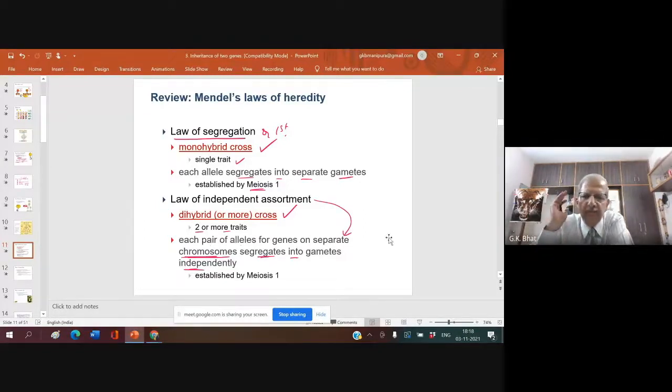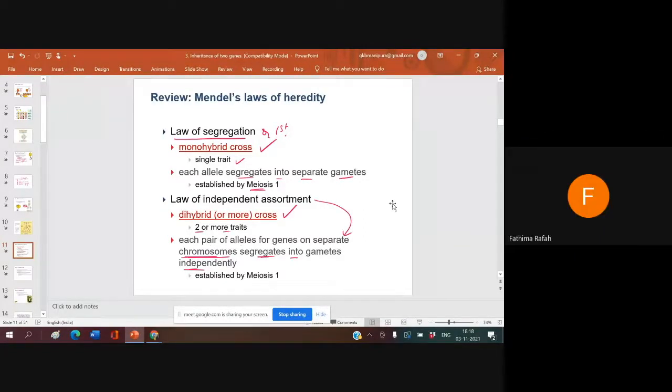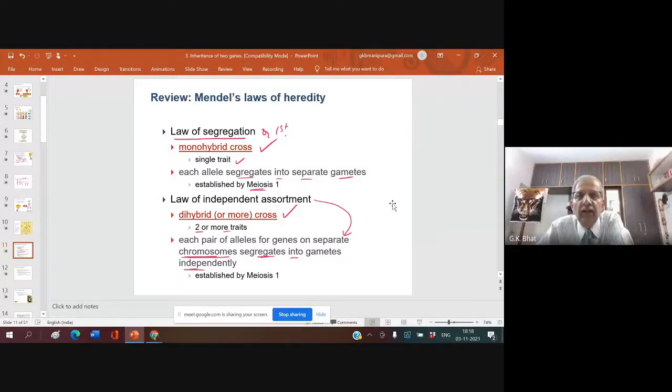Let me go back. Seed color and seed coat color are present on the same chromosome, chromosome number 1. Okay. Do you have any doubt? Anyone has any doubt? Am I permitted to move ahead?